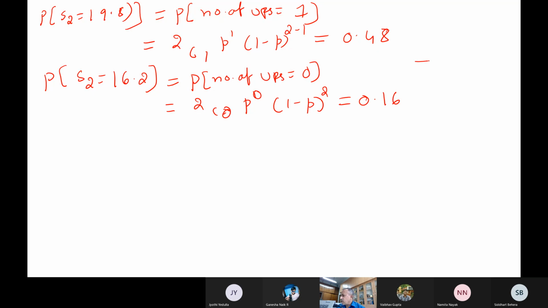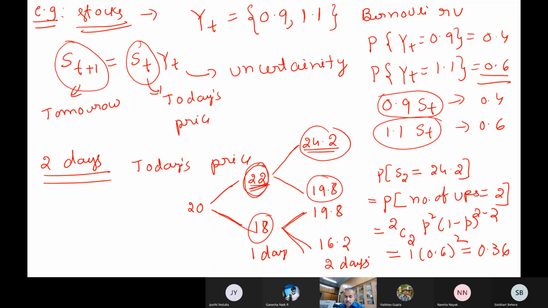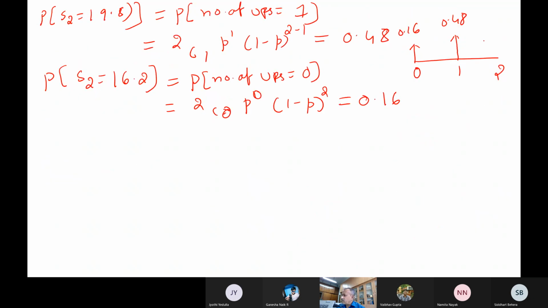So this probability density function, if you plot, say 0 ups, 1 up, 2 ups. For 0 ups, what is the value? It is 0.16. Then 1 up is 0.48. 2 ups is 0.36. You followed? So this is how we can draw the probability density function.